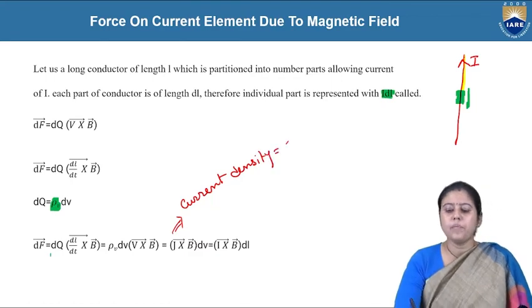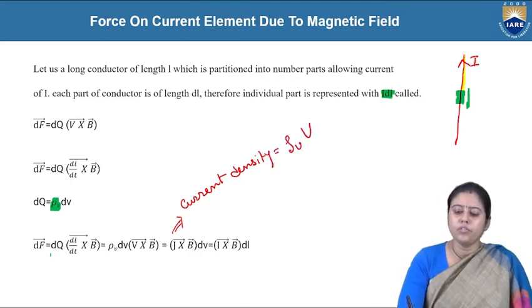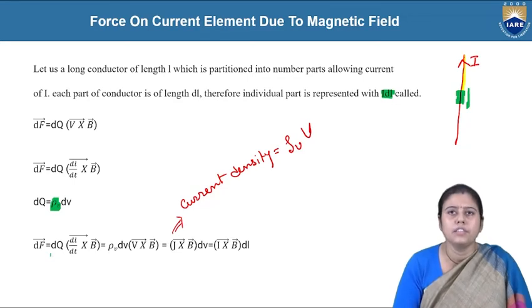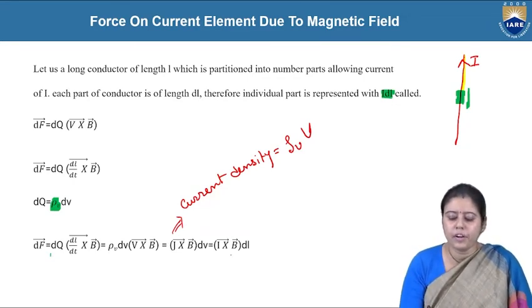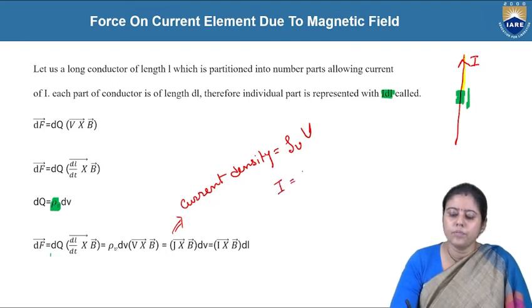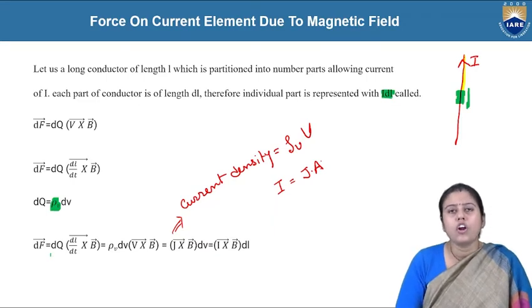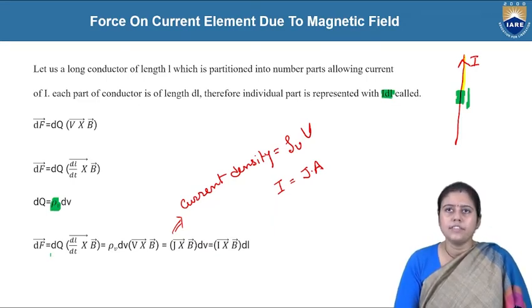And what is the value of current density? It is rho v into v, where v is the velocity. Again, what is current? Current is equal to current density into A, where A is the cross-sectional area.